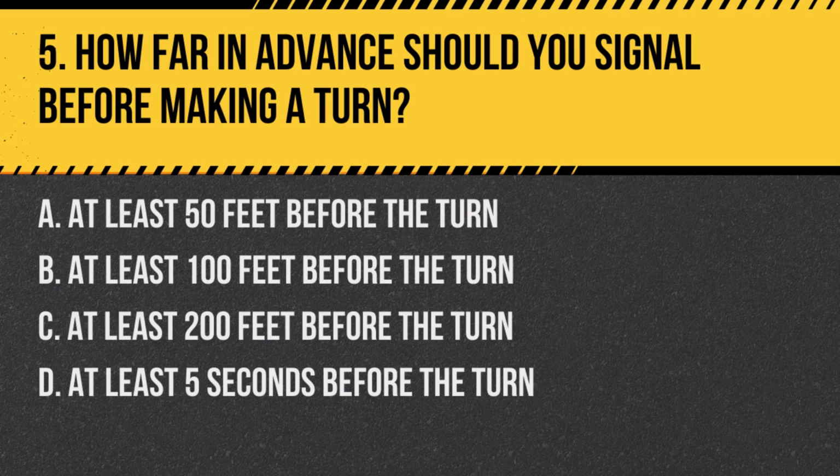How far in advance should you signal before making a turn? A. At least 50 feet before the turn. B. At least 100 feet before the turn. C. At least 200 feet before the turn. D. At least 5 seconds before the turn.